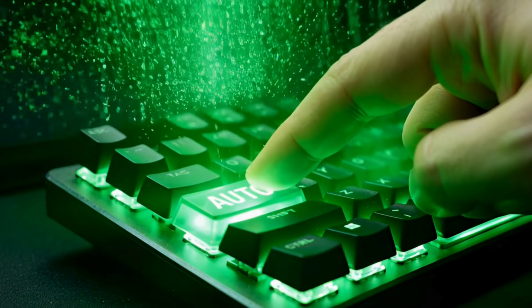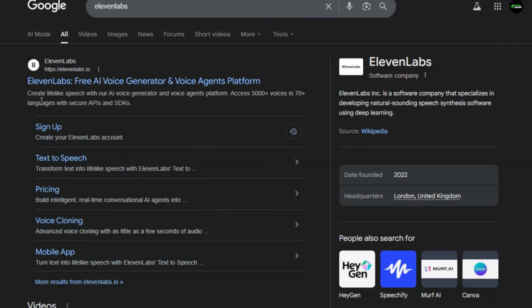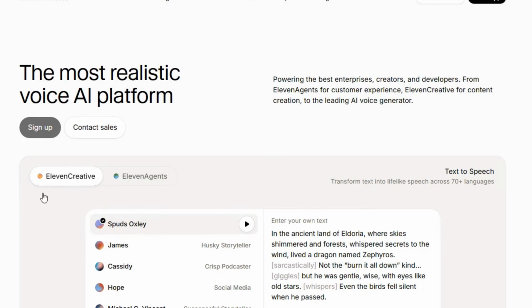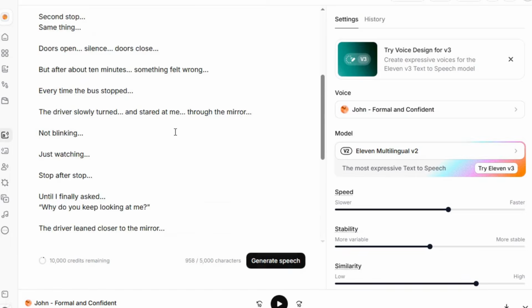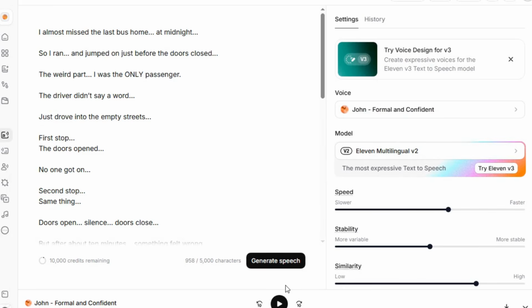First, let's clear the easy win, the audio. Go to 11 Labs, do not overthink this, select a voice. I'm using a storytelling model. Deep, resonant, paste the script from step 1. Check your settings, hit generate, download the file.